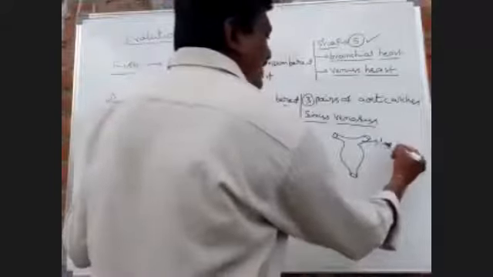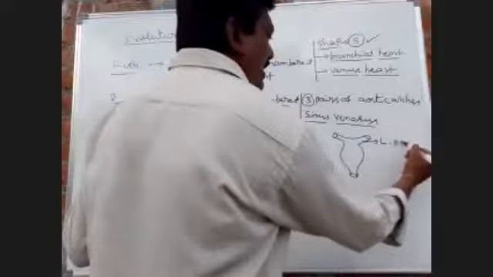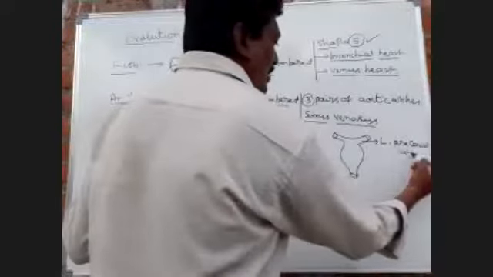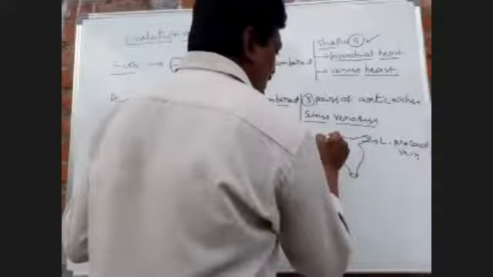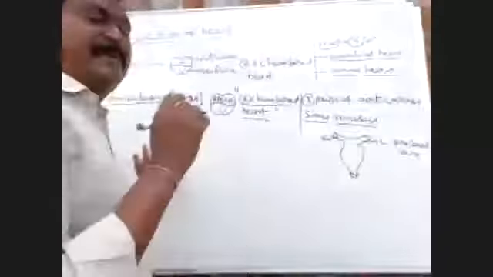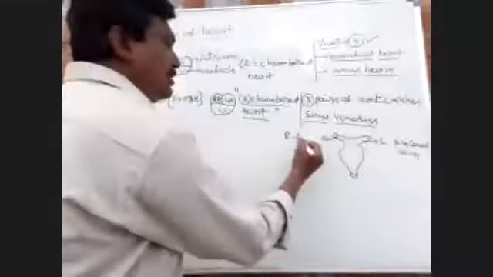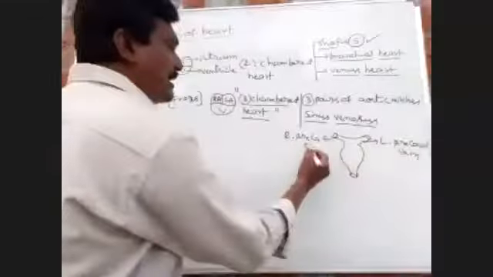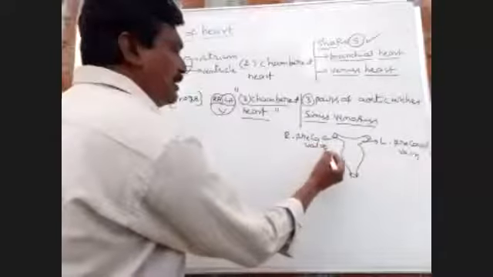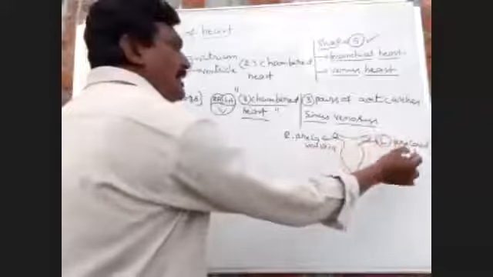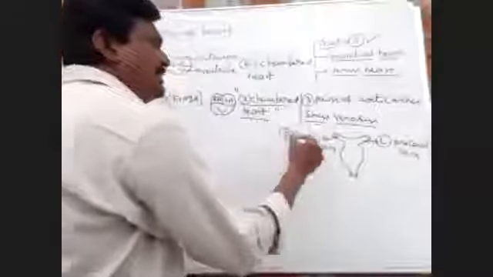This is the left pre-caval vein and this is the right pre-caval vein.